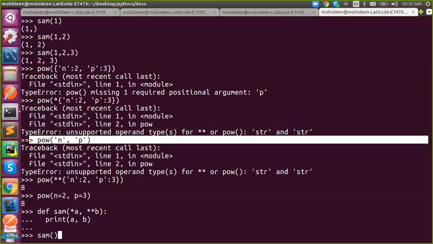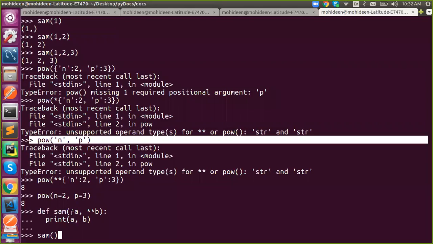Sorry, I said directory, I mean empty dictionary. And an empty tuple. Am I printing only one? No, two: one tuple and one dictionary.